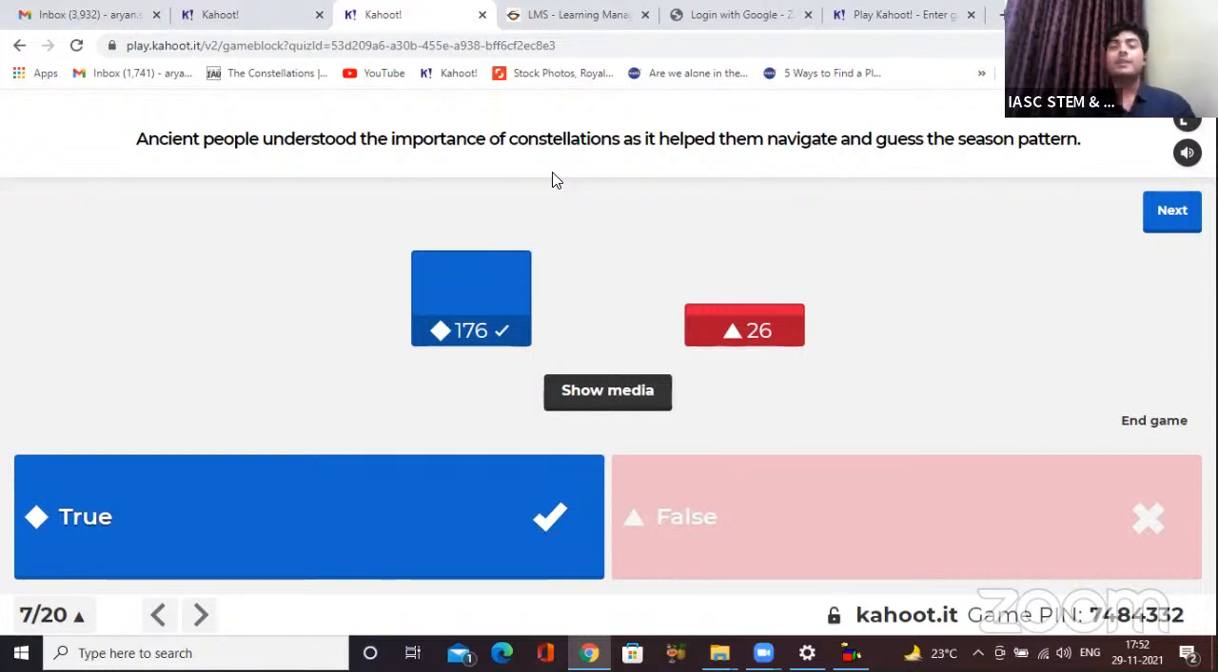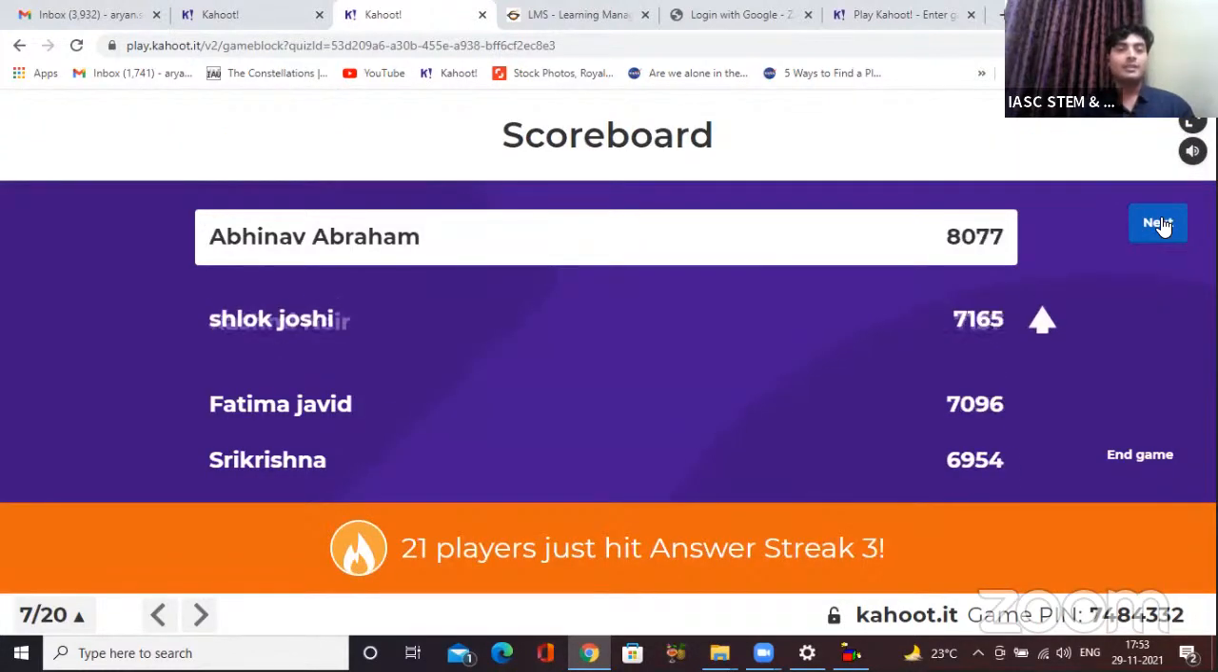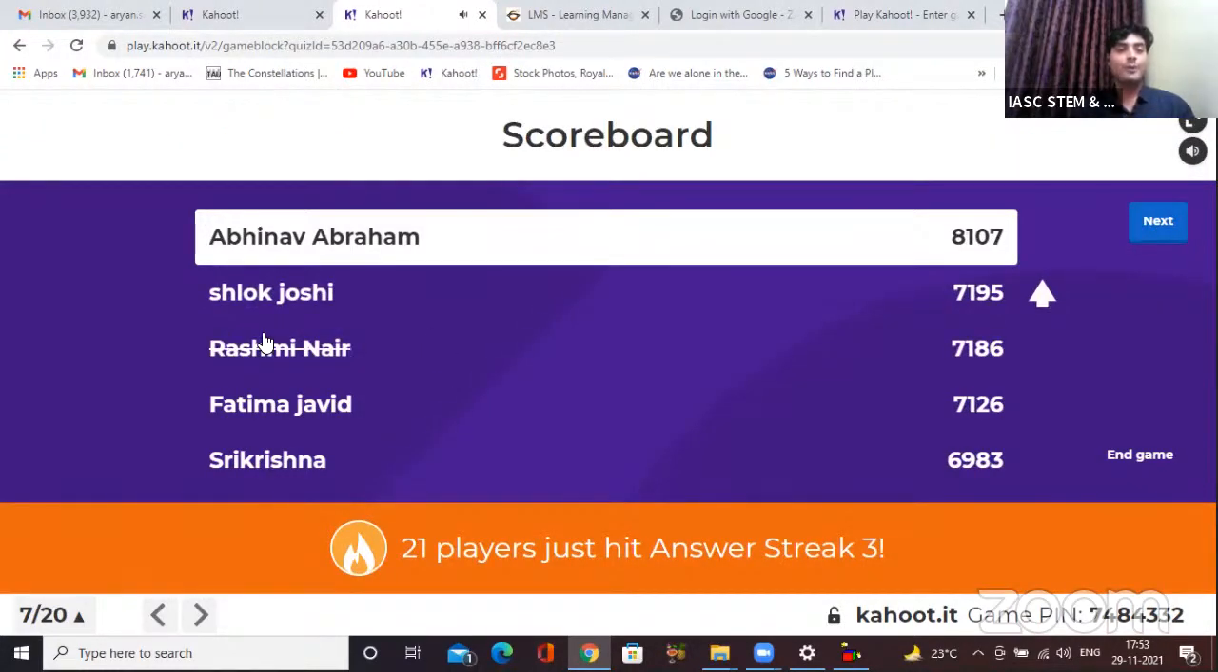And season patterns, if you pay attention, there are winter constellations and summer constellations. So just by looking up at constellations, they knew when to grow which kind of crops. That is how constellations came to be of real importance. So the statement is true. For the 26 of you who answered incorrectly, I hope it has added something to your knowledge. The scoreboard looks like this, just a swap between Shlok and Rashmi. 21 players just hit answer streak of 3.